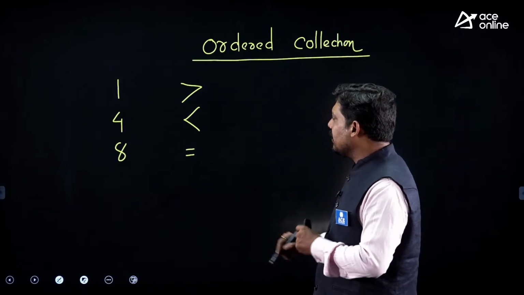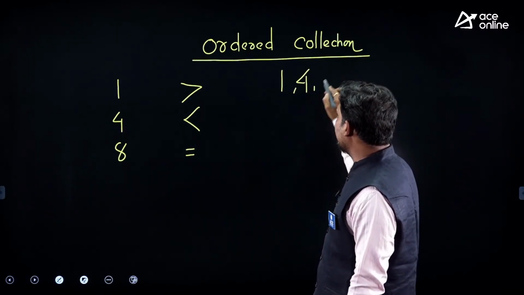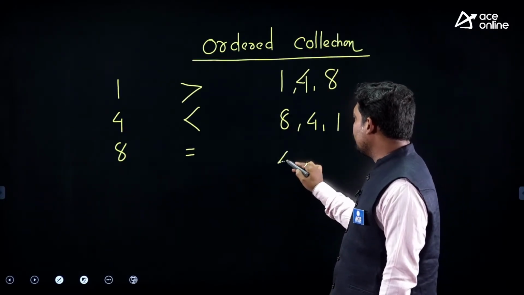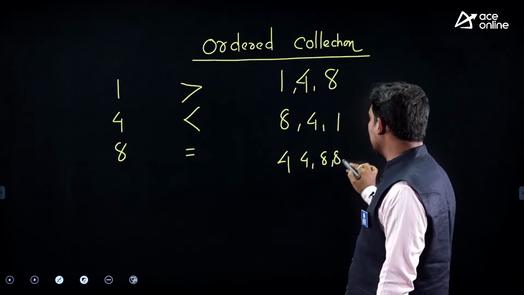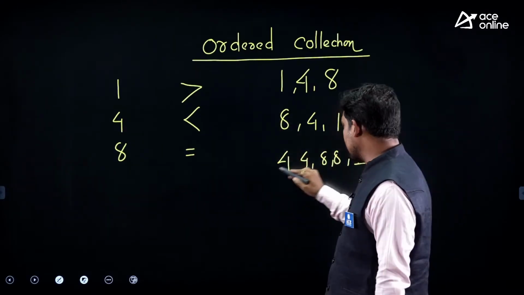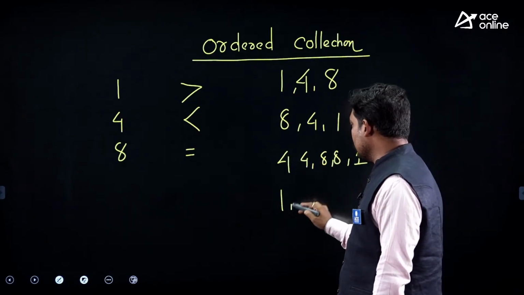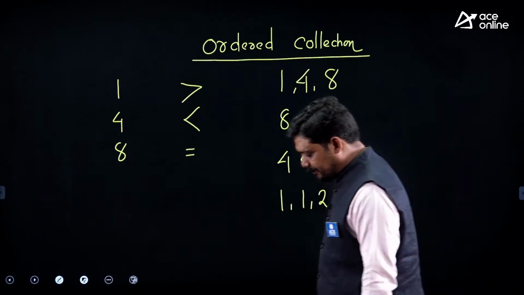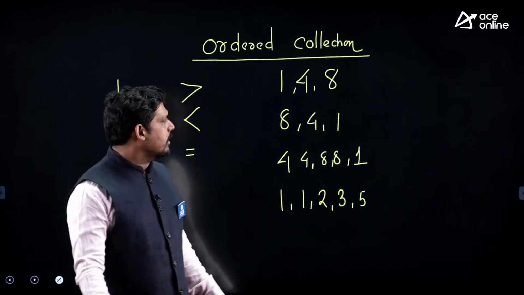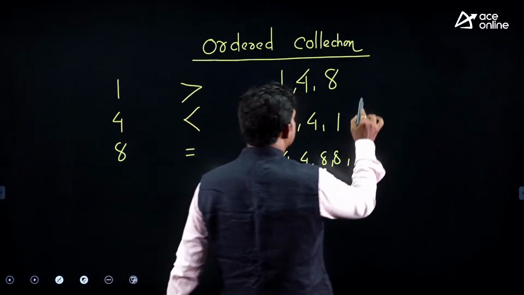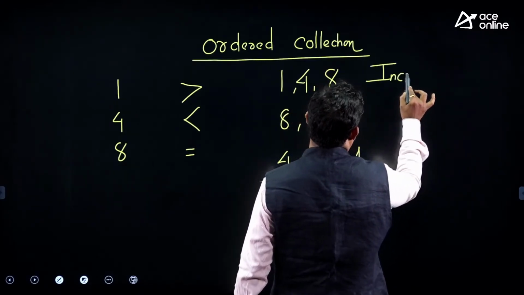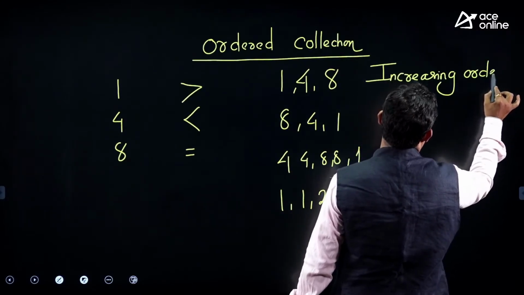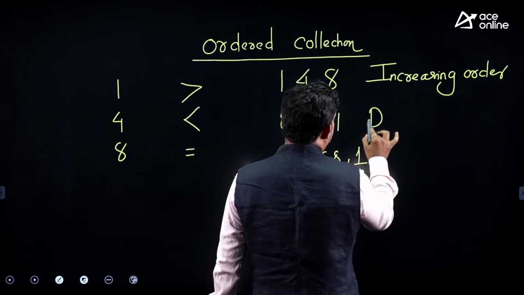So ordering here means, 1 4 8 is one type of ordering. 8 4 1 is one type of ordering, and 4 4 8 8 1 is one type of ordering, though I have taken repeated elements. 1 1 2 3 5 is one type of ordering. These are the different types of ordering that are present. This particular one is called the increasing order.